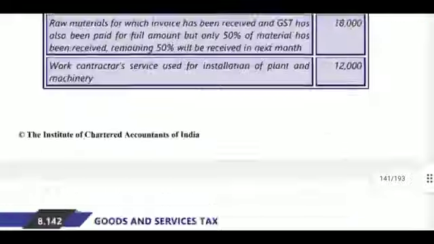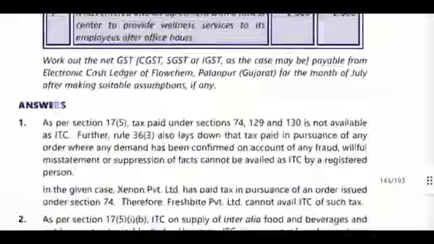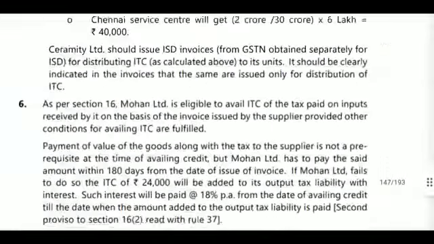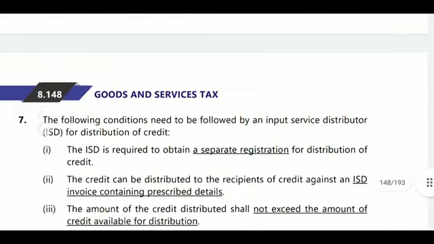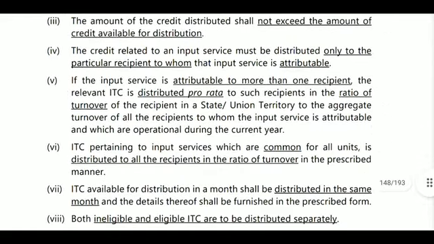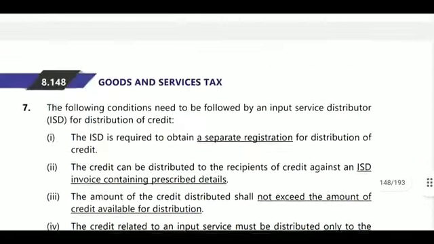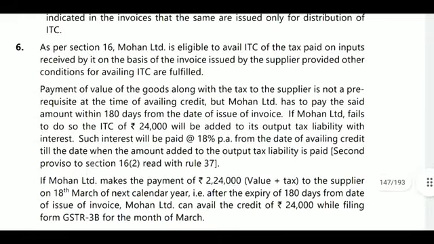If within 180 days he is not paid, the amount which is claimed as ITC must be reversed, and the amount will be payable, reversed with interest and added to the output tax liability. And when the amount is repaid, then you may claim that amount without the interest amount.